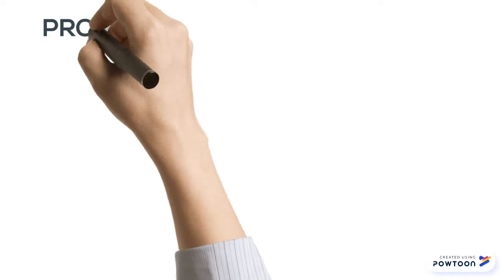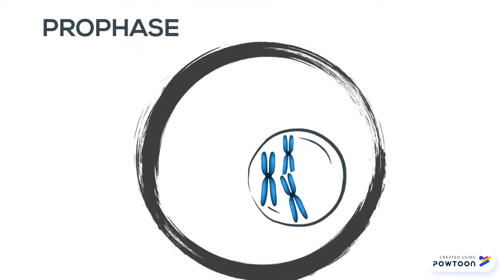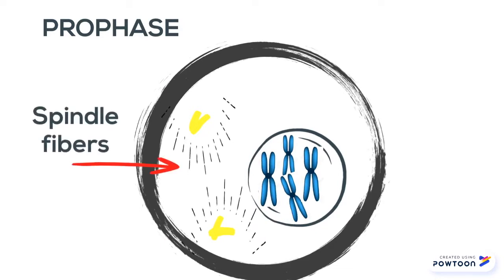During prophase, the first phase of mitosis, duplicated chromosomes condense and become visible. The centrioles move to opposite sides of the nucleus and produce spindle fibers. The nuclear membrane disappears.